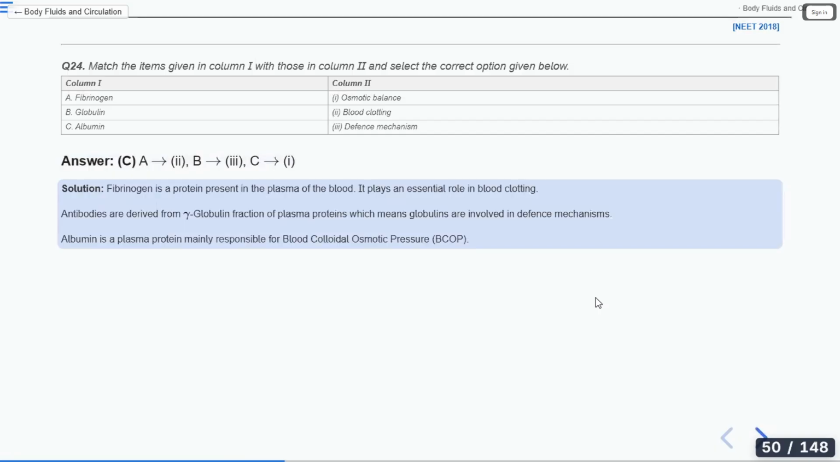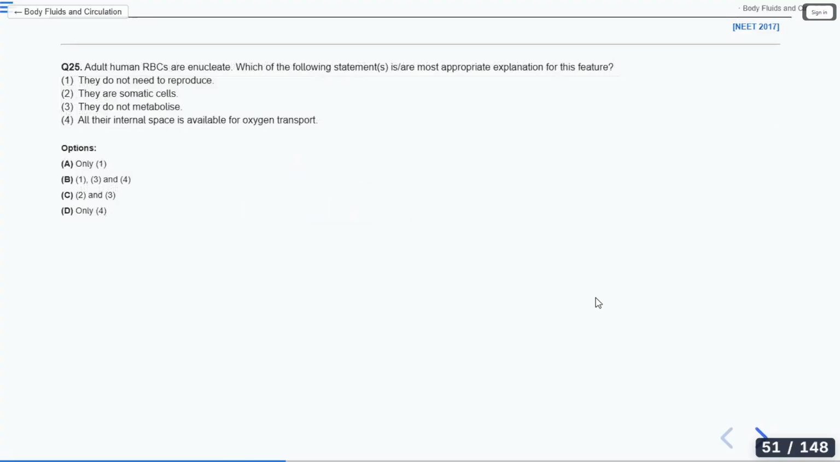One more question will complete. Adult human RBCs are enucleate. Which of the following statements is the most appropriate explanation for this feature? They do not need to reproduce. They are somatic cells. They do not metabolize. All their internal space is available for oxygen transport. Why are they enucleate? So you have to select the option.